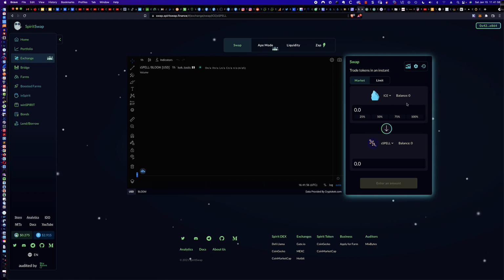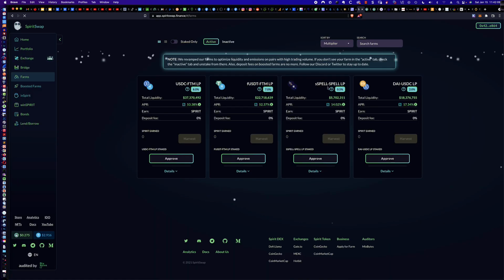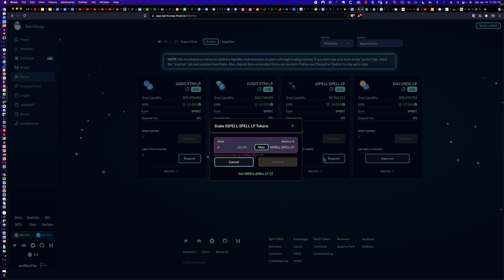So you can swap and get spell. Now remember, here on Spirit Swap, and let's go back to the farms. On Spirit Swap, if I'm using my spell and I want to combine it with spell and I want to make a deposit, I have to have the liquidity pair already created. You can see I don't here.